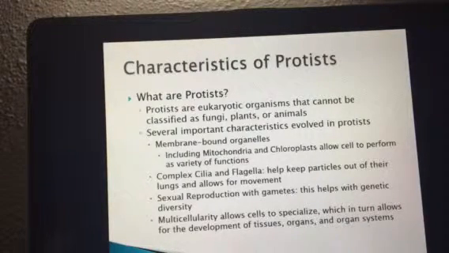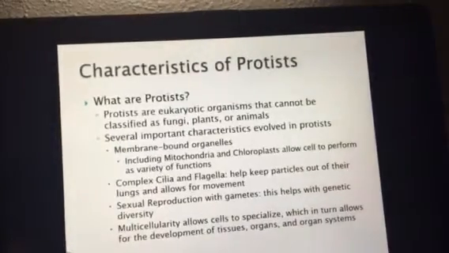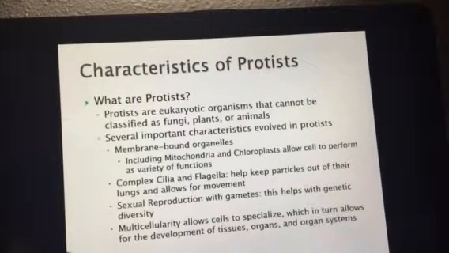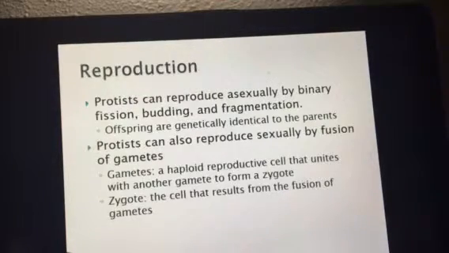Now, with these, they typically will have cilia or flagella to help them move. They typically will reproduce sexually, but some do reproduce asexually. They have membrane-bound organelles because they are eukaryotic. You will see with the kingdom Protista that they will have some multicellularity. They'll form either tissue, organs, or organ systems, but not all of them have organs, and not all of them have organ systems. So be aware that some of them are a little bit different for that reason, but the kingdom Protista is the misfit kingdom.